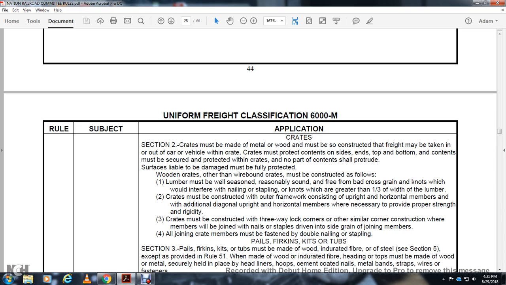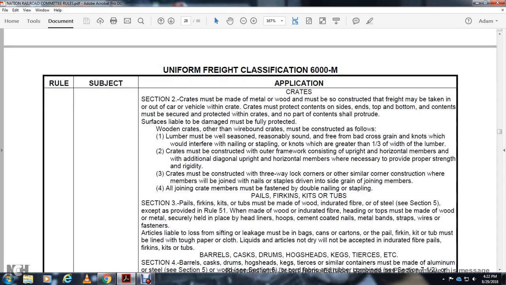Wooden crates or other wooden wire-bound crates must be constructed as follows. The lumber must be well seasoned, reasonably sound, free of bad cross grains and knots that would interfere with the nailing or stapling, and knots must not be greater than 1/3 of the width of the lumber. The crates must be constructed with an outer framework consisting of upright and horizontal members, with additional diagonal, upright and horizontal members as necessary to provide proper strength and rigidity. Crates must be constructed with 3-way lock corners or similar corner construction where the members are joined, nailed and stapled, driven with the side of the grain adjoining members. All joining crates must be fastened and double nailed.